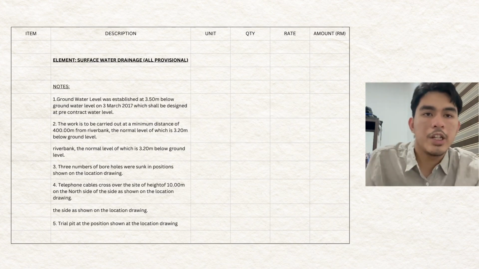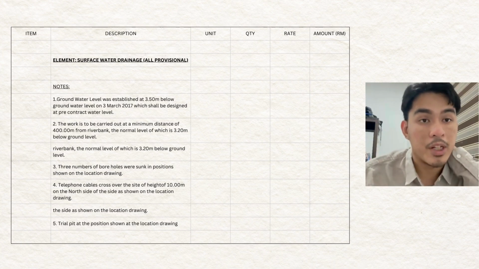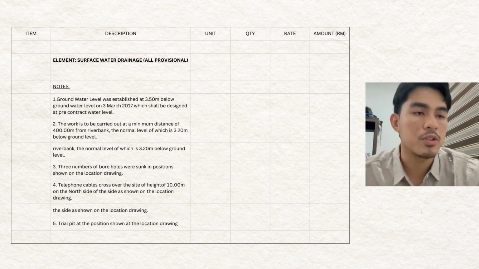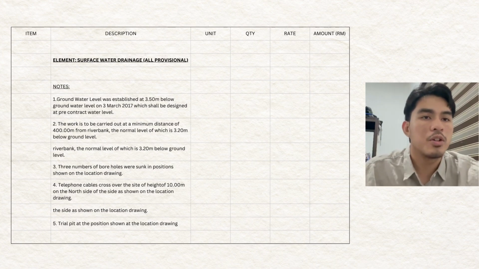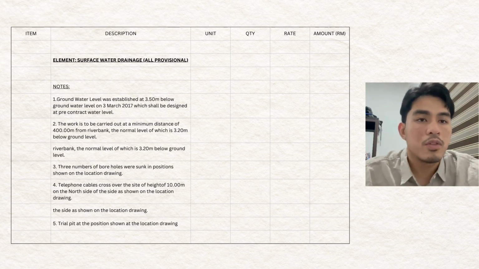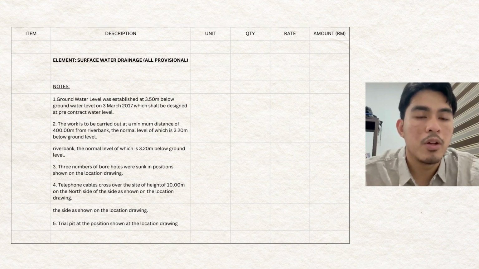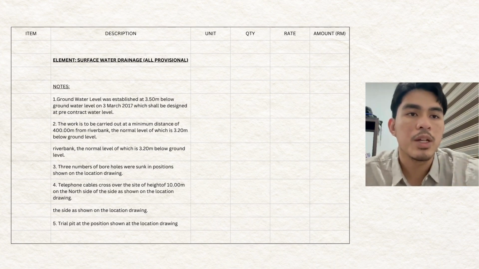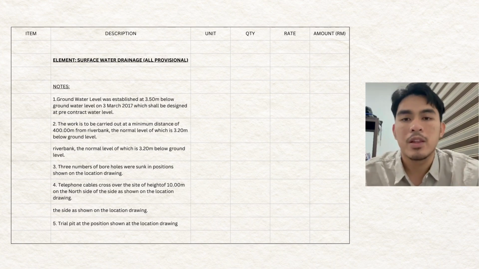So now I will briefly explain the 5 notes over here, which is a preamble actually, or we call it a site description. These 5 notes have been mentioned in clause D2 in the SMM2. This is really important for the contractor to take note before they are doing their excavation. The first one is groundwater level was established at 3.5 below ground level on 3 March 2017, so the QS is assuming that the groundwater level is 3.5 below, so that the contractor will be alert.